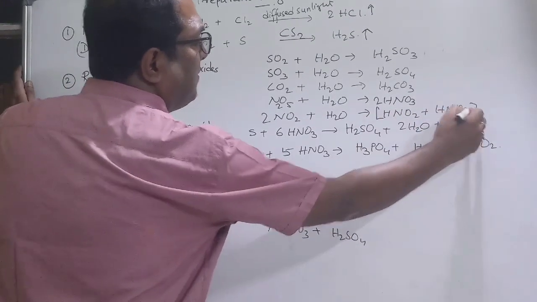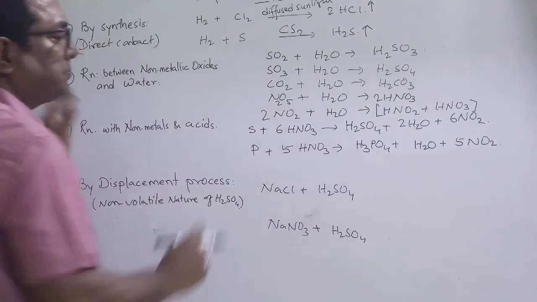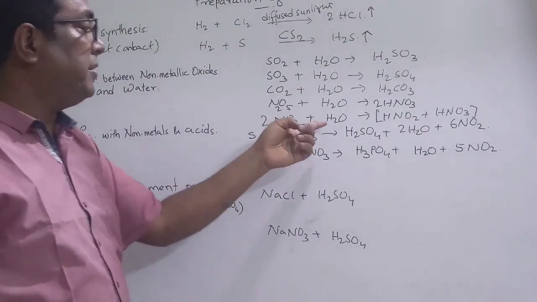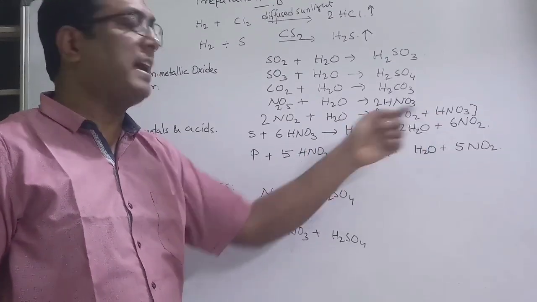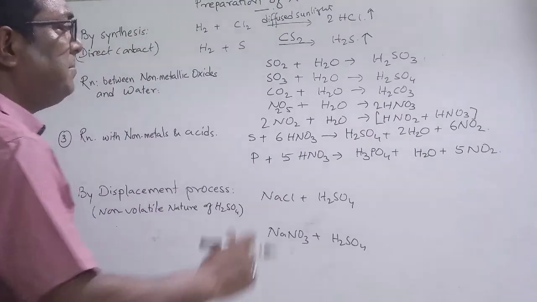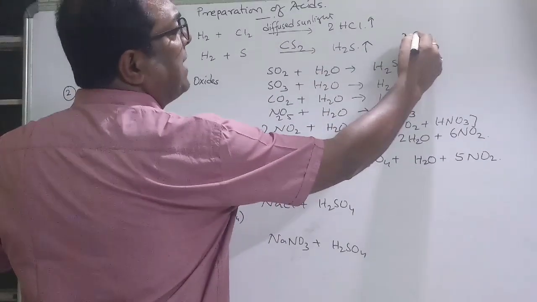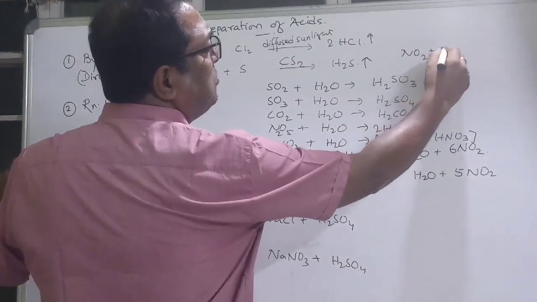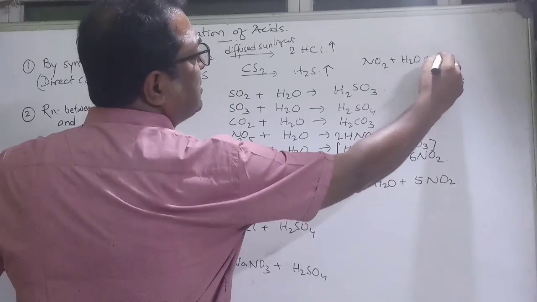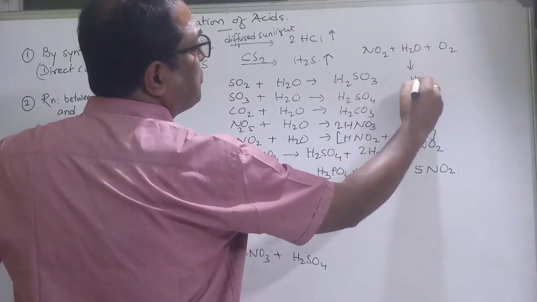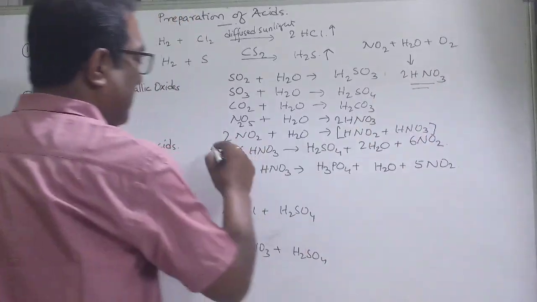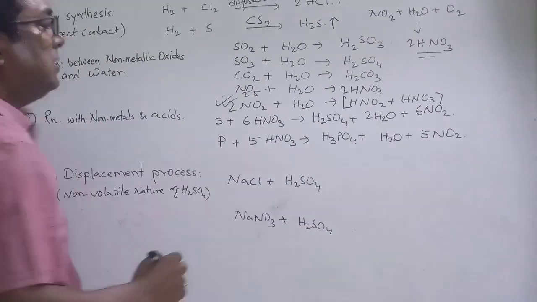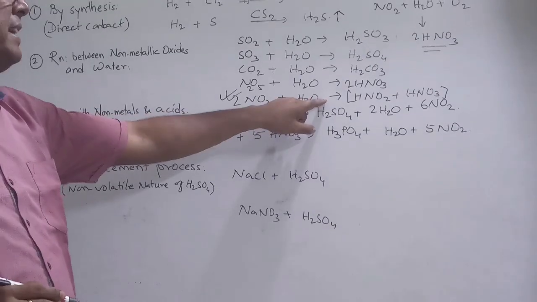So you can see here NO2, nitrogen dioxide, when you are adding in water, it produces nitrous acid and nitric acid. But at the same time, when you take nitrogen dioxide and water and oxygen, then it is again going to produce HNO3, 2 moles of HNO3. So you have to see, student, whether oxygen is being provided or not.